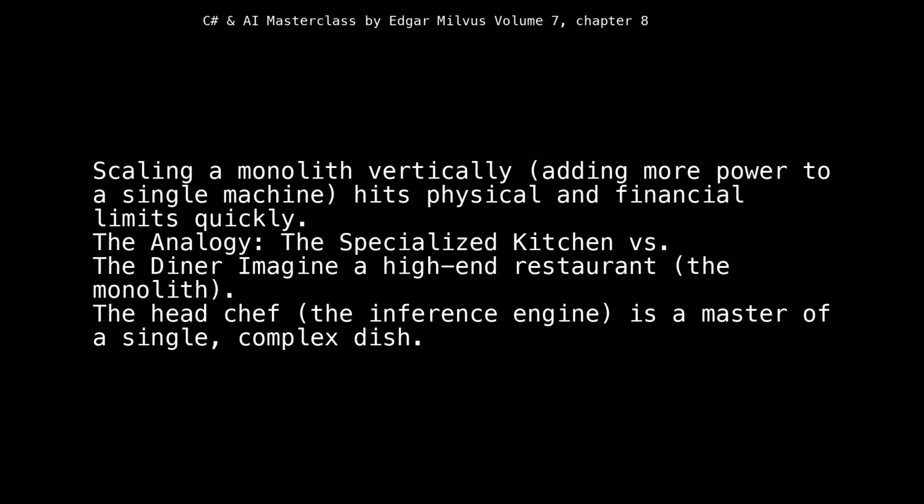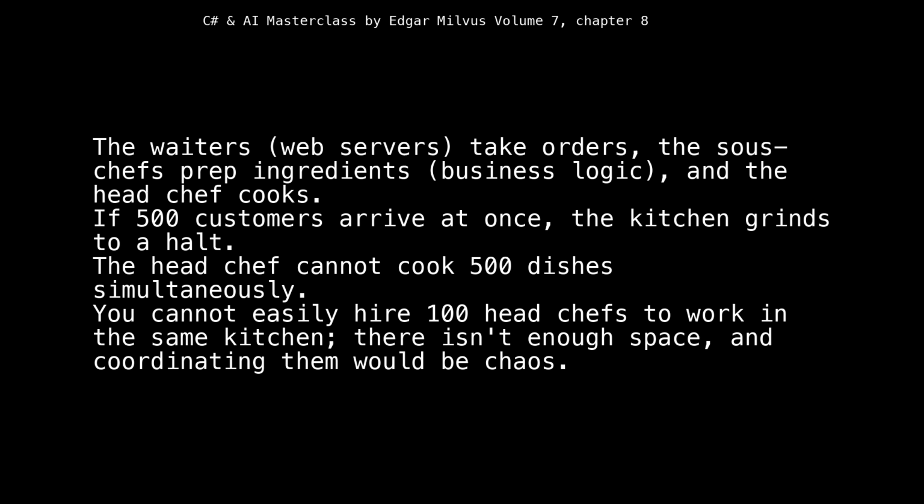Imagine a high-end restaurant, the monolith. The head chef, the inference engine, is a master of a single, complex dish. The waiters, web servers, take orders, the sous chefs prep ingredients, business logic, and the head chef cooks. If 500 customers arrive at once, the kitchen grinds to a halt. The head chef cannot cook 500 dishes simultaneously.